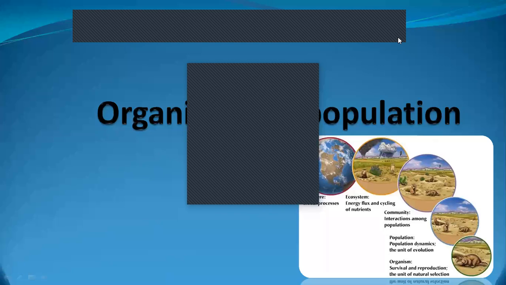Okay, very good, Aaron. Otherwise, we can also say those organisms which are present in that particular area. We people live in that particular land. That whole together is known as a population.